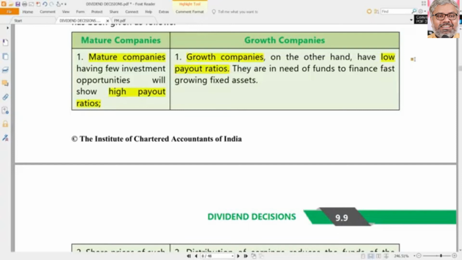According to one recent publication, not only the information technology companies, the top 30 companies in India are sitting on almost 1.5 lakh crores of cash. More than 1.5 lakh crores of cash. What should they do with that cash? They don't have any investment opportunities. They don't want to invest. The return is not something that they are expecting, which is reasonable. So they are just sitting on the cash. So simply, they can definitely afford to give it to the shareholders. Whenever they get profits, give to the shareholders with high payout ratios, no problem.